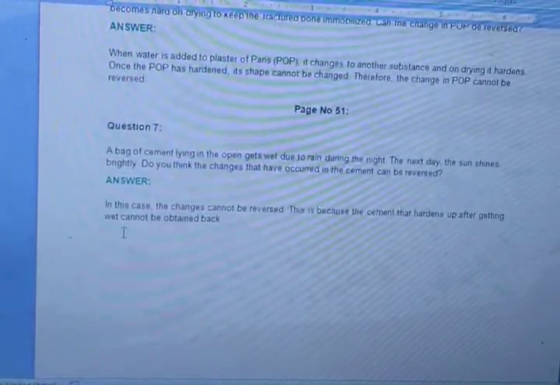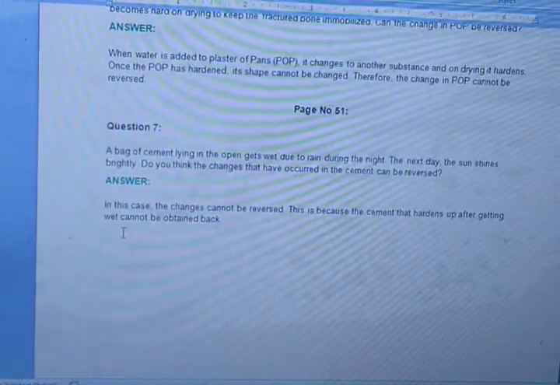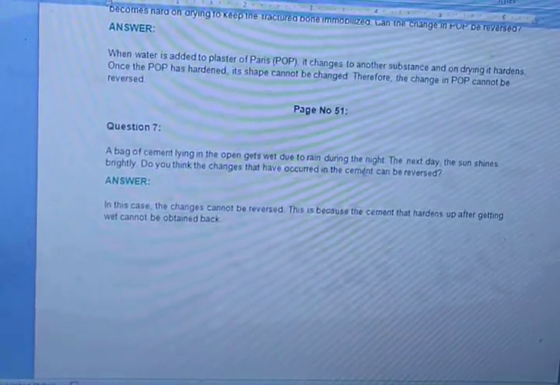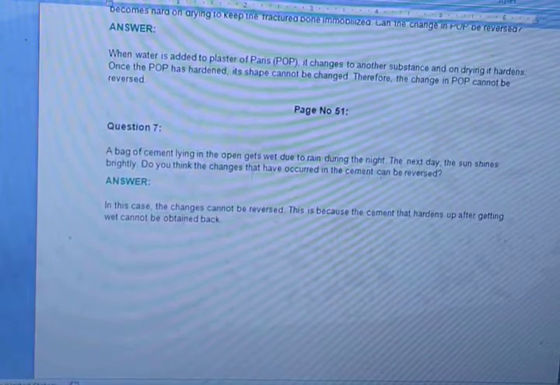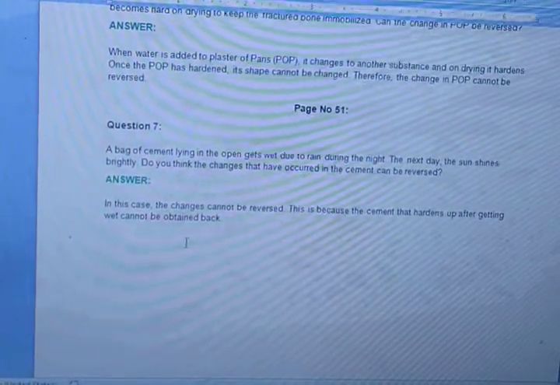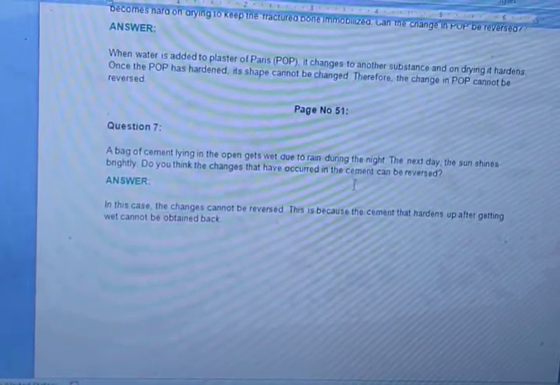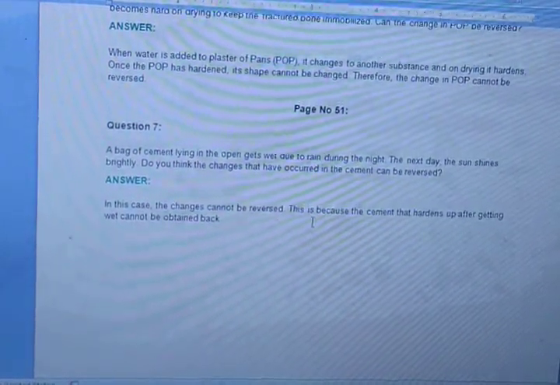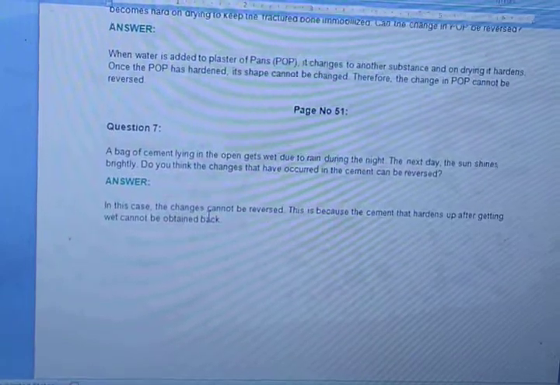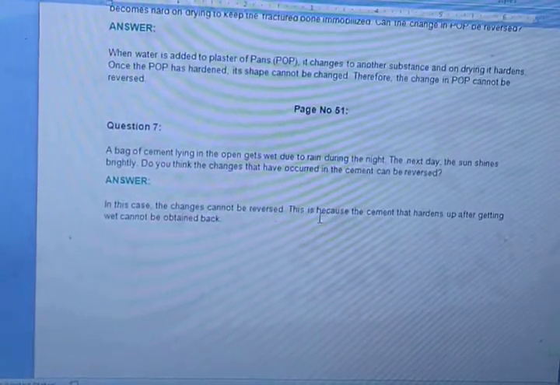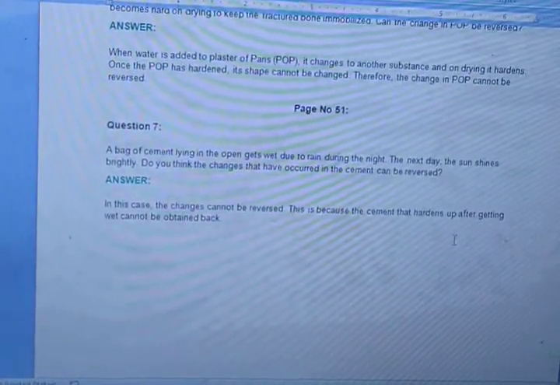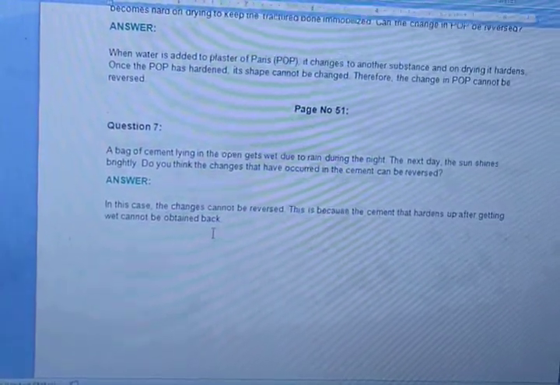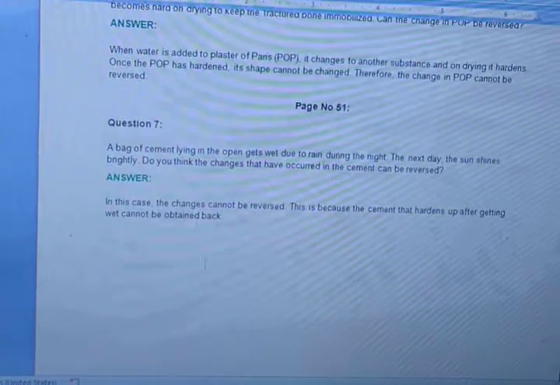The last question of this exercise, question number 7. A bag of cement lying in the open gets wet due to the rain during the night. The next day, the sun shines brightly. Do you think the changes that have occurred in the cement can be reversed? Have you ever seen that when you add water to cement, it becomes stone? In this case, the changes cannot be reversed, because the cement that hardens cannot be obtained back. So this was our exercise, question answers, chapter number 6.